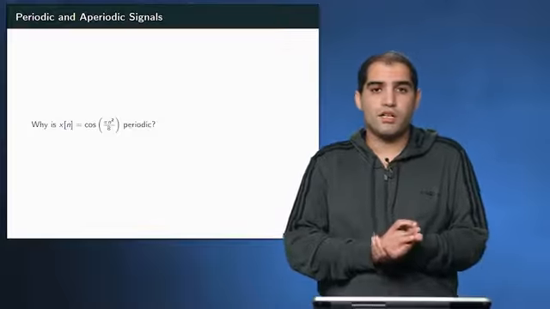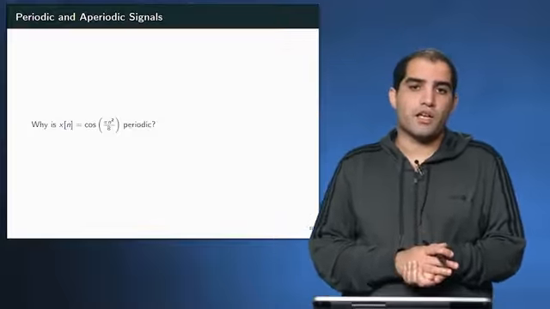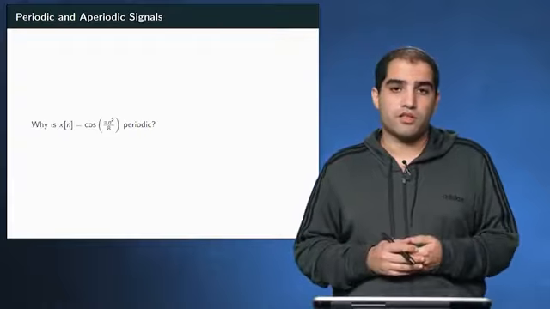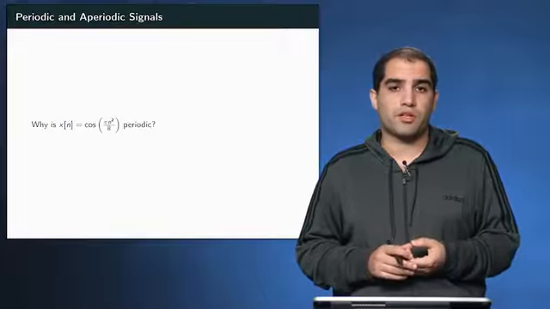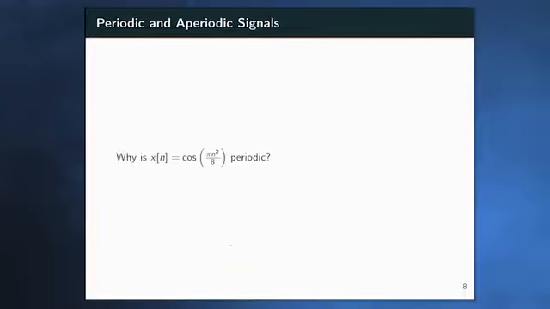Now, let's work this out. Why is x[n], the discrete time variation of the same signal, periodic? Okay, to see this, again, we use the definition. The definition is that x[n plus capital N] should be x[n] for some integer value capital N that is positive.